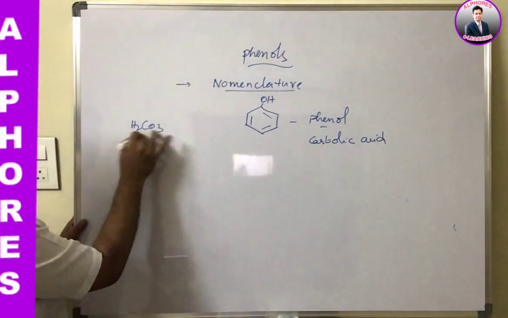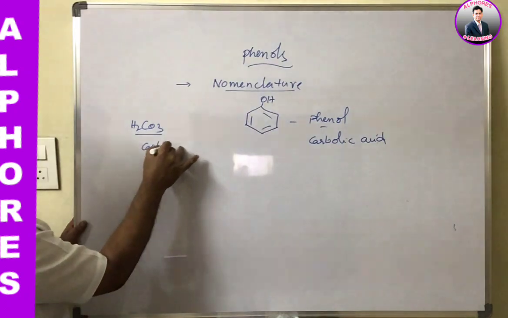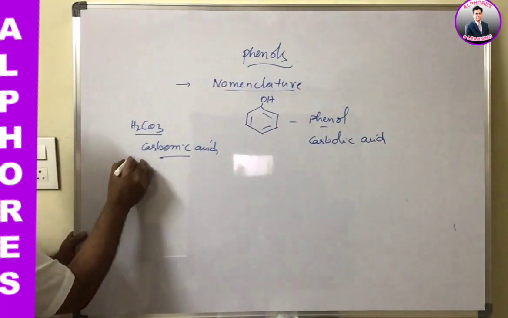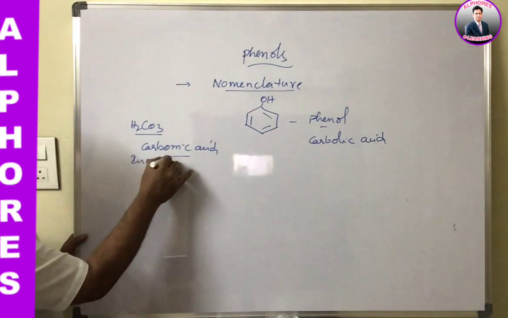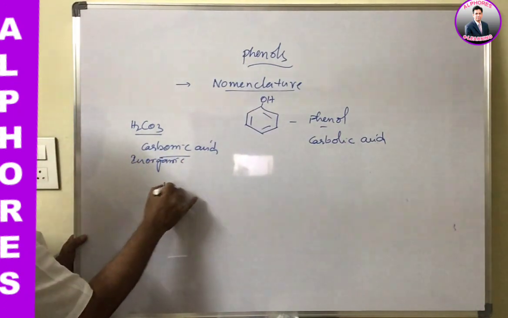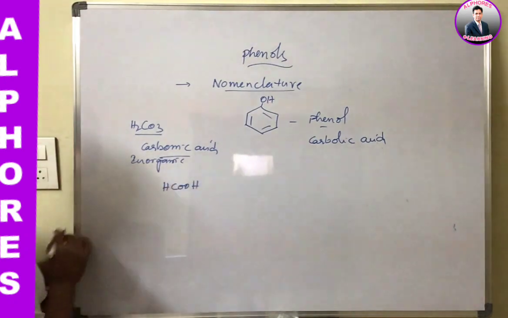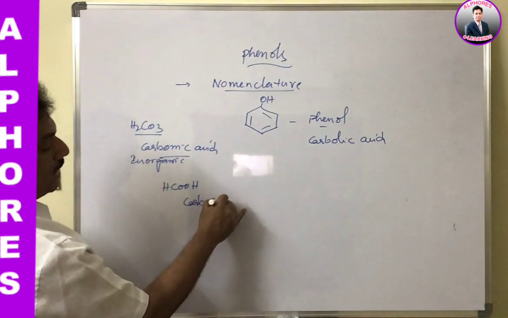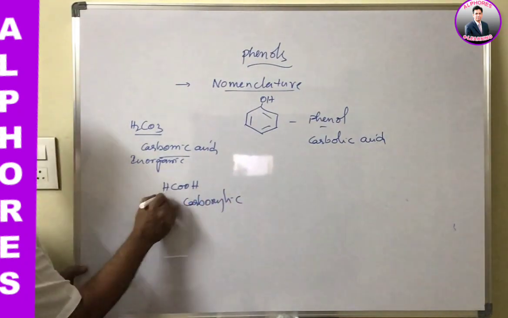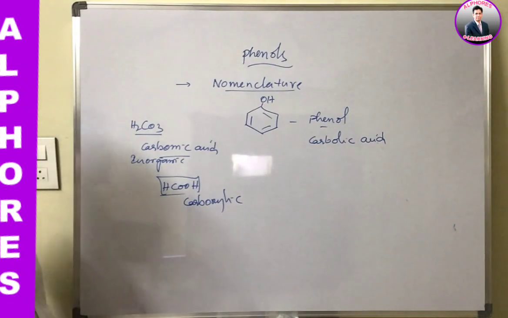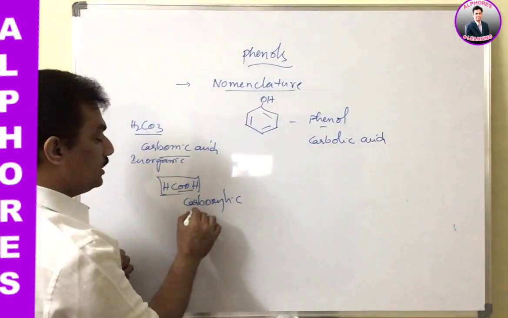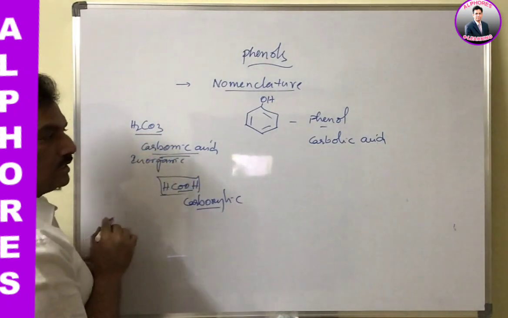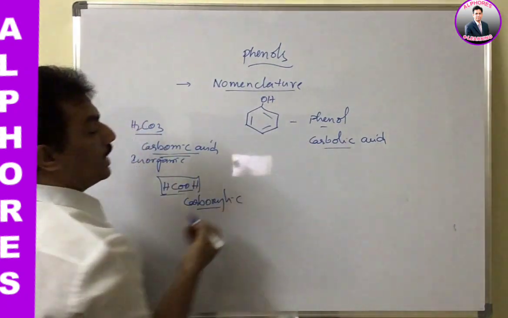H2CO3 is carbonic acid, and just remember it is an inorganic acid, not organic. And if it is an organic acid like HCOOH, it is carboxylic acid. Here it is formic acid, methanoic acid. When the COOH group is present it is carboxylic, when CO3 2- is present it is carbonic acid, and phenol is known as carbolic acid.